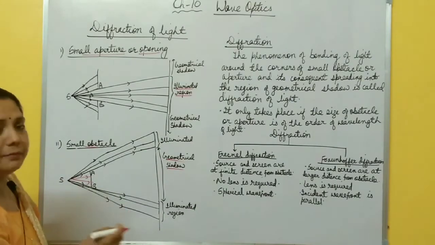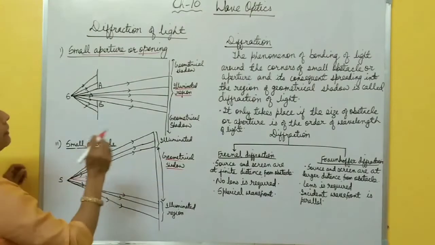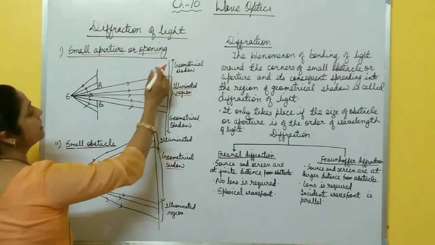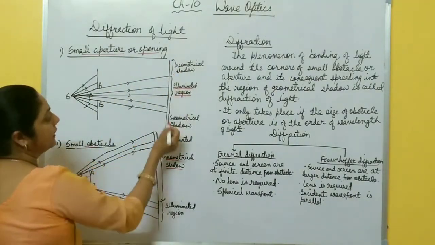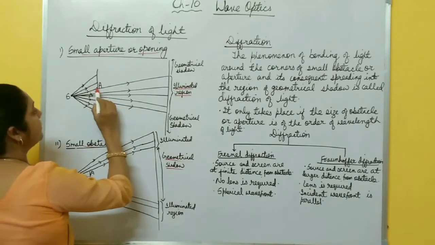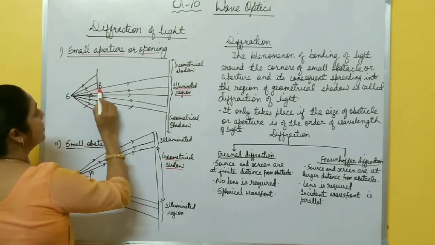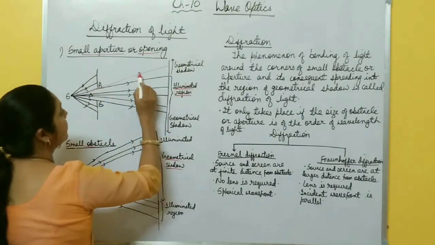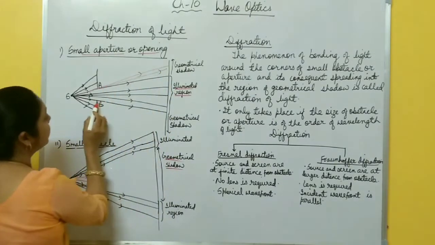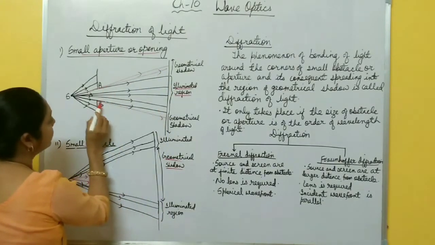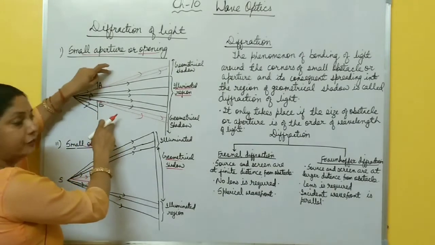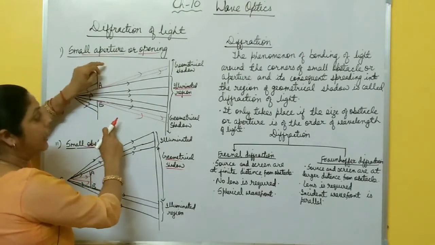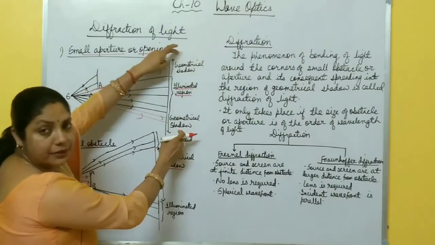Now by any means, if some part of light reaches this geometrical shadow region also, above and below the illuminated region, suppose light when passing through bends and reaches this geometrical shadow region also, right? This phenomenon of bending of light is called diffraction, and the light spreads into the region of geometrical shadow.